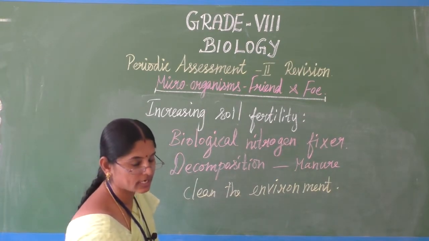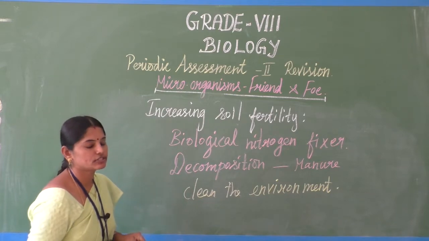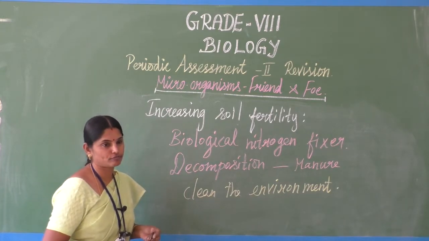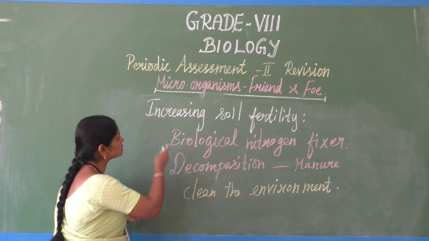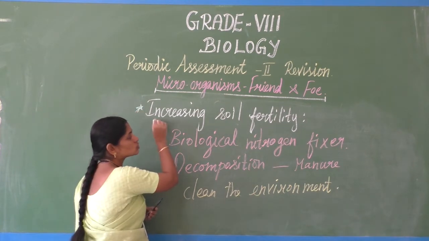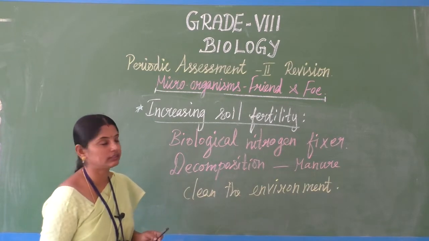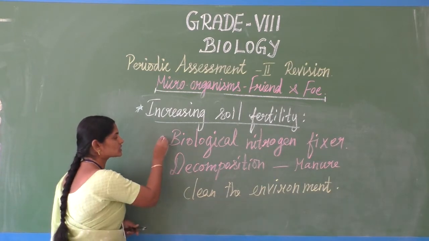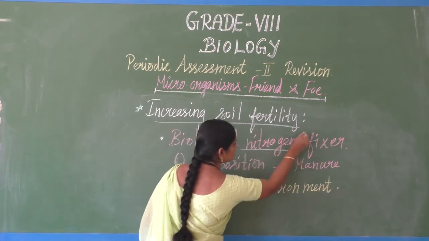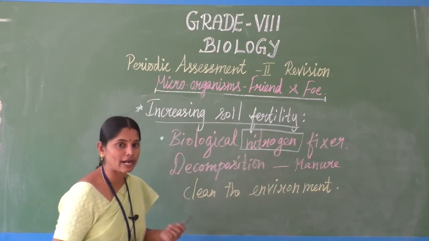Here we are studying the benefits of microorganisms. At last we come to this point, soil fertility. Microorganisms increase soil fertility also, as they fix nitrogen. Nitrogen is very important for plant growth.